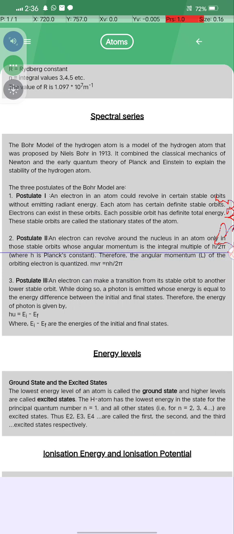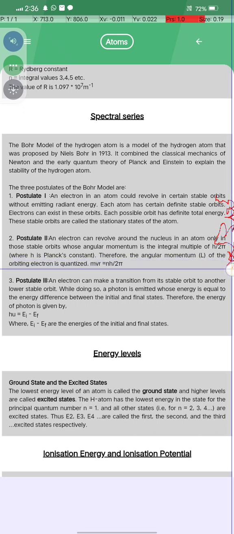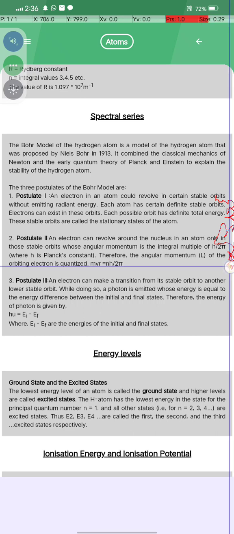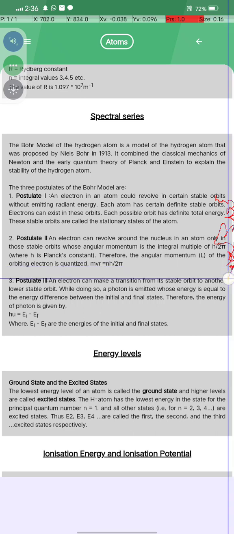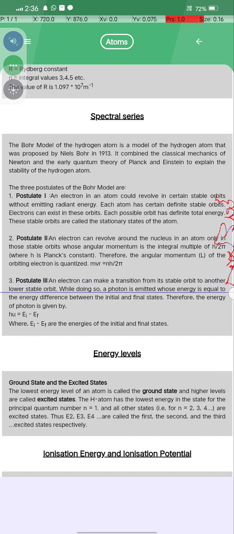is an integral multiple of h by 2 pi, where h is Planck's constant. Therefore the angular momentum L of the orbiting electron is quantized: mvr is equal to nh by 2 pi. What does postulate three say? Electrons can make a transition from one stable orbit to another, lower orbit, and while doing so a photon is emitted whose energy is equal to the energy difference between the initial and the final state. Therefore the energy of the photon is given by h nu is equal to E1 minus E2,